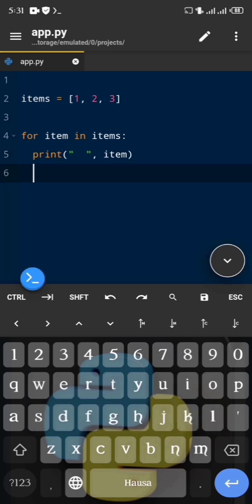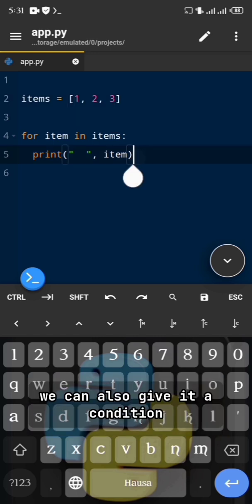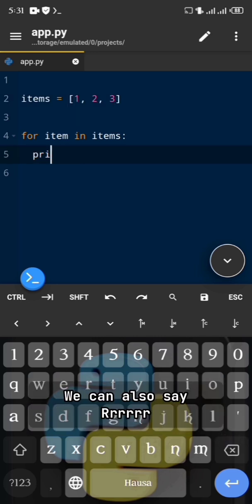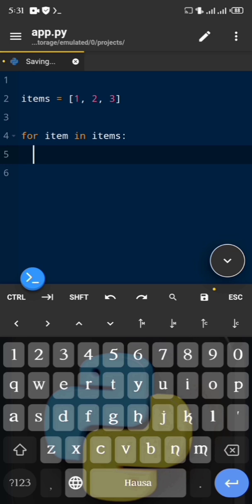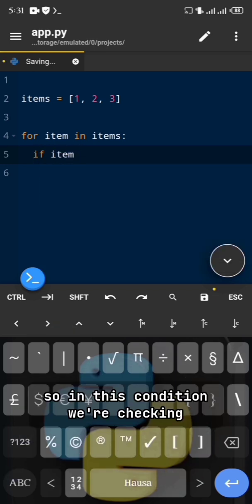Now that we know our loop will run three times no matter what, we can also give it a condition. We can say if item equals 3, because it's the last one.